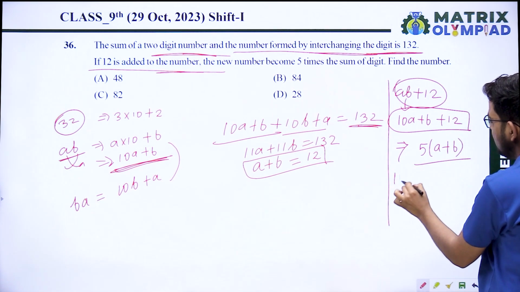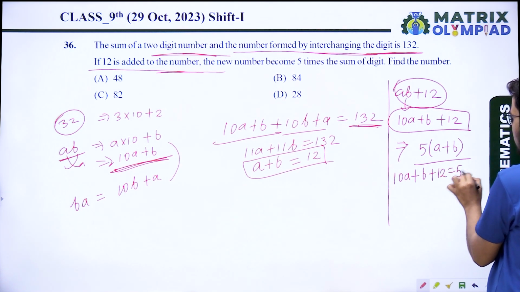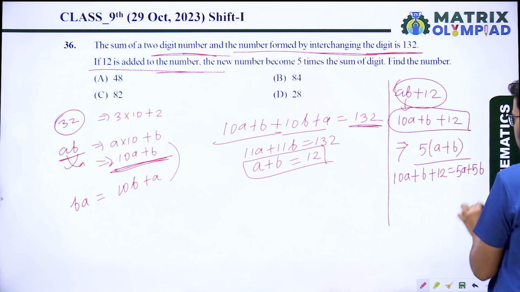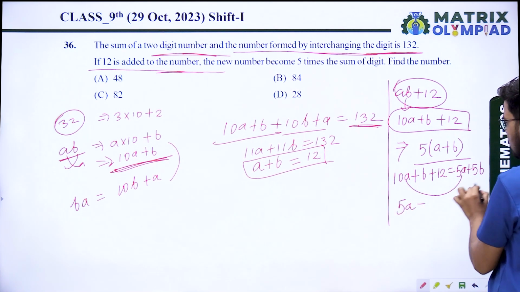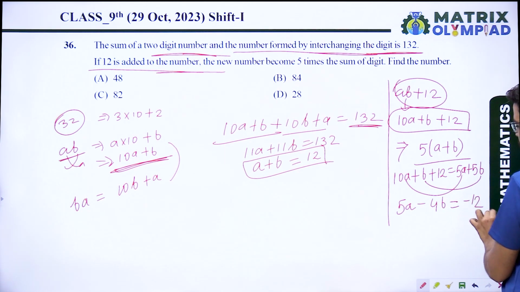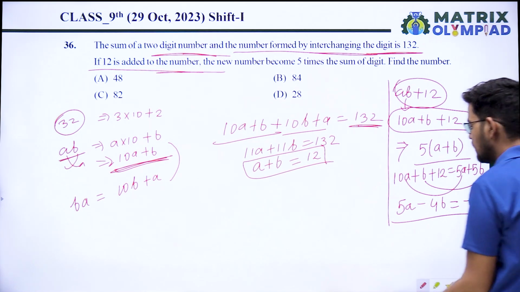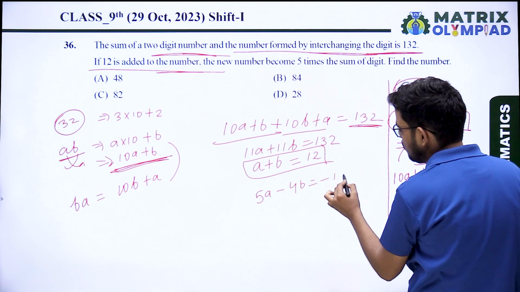So this will be 10A plus B plus 12 equal 5A plus 5B. So that is 5A minus 4B equal minus 12.